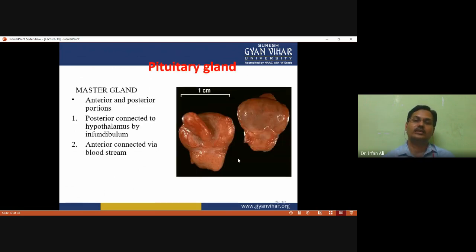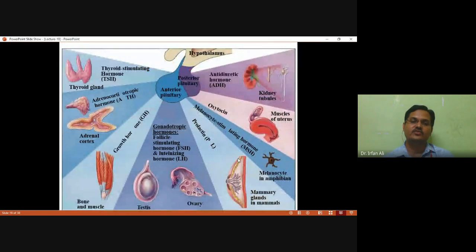So the pituitary gland looks like this, which has a diameter of approximately 1 centimeter, and it has an anterior portion and a posterior portion connected to the hypothalamus by the infundibulum, and the anterior is connected via the blood stream. And here we are showing the anterior and posterior glands with their secretions and their target organs.